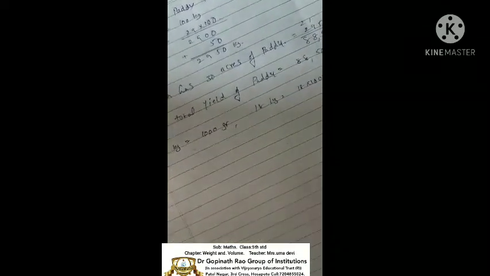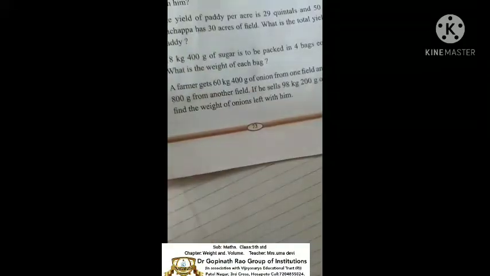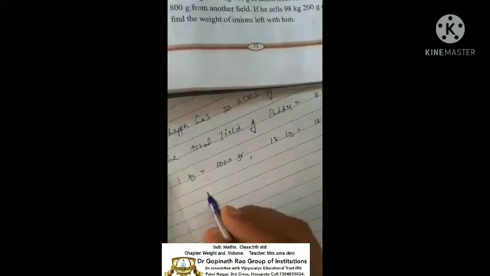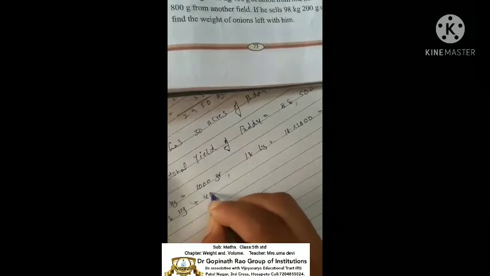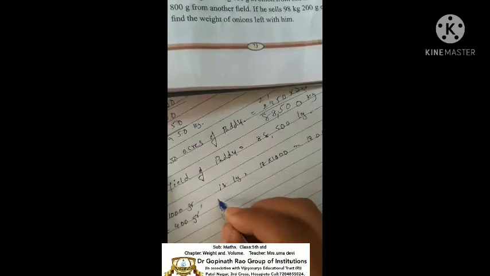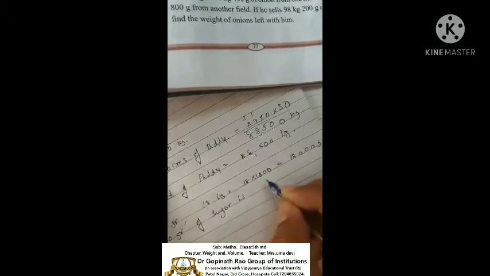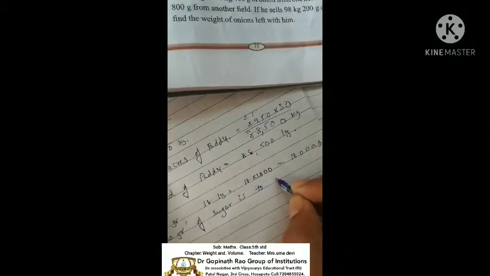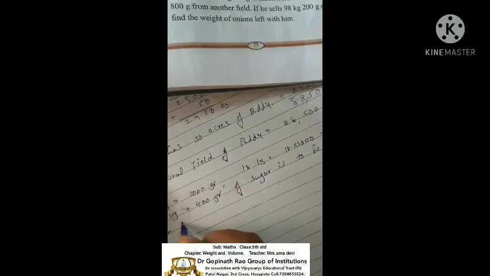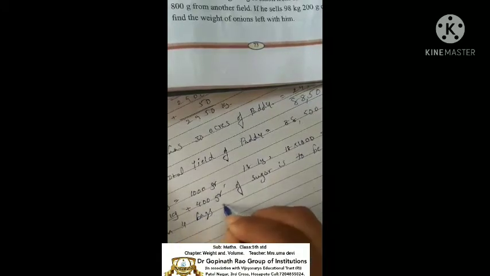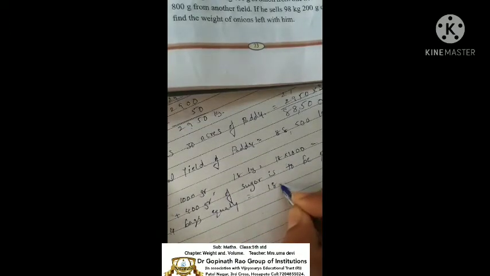What is mentioned in the question? 18 kgs and 400 grams of sugar is being packed in 4 bags equally. Equally means we use division.